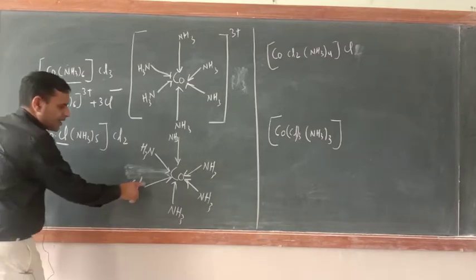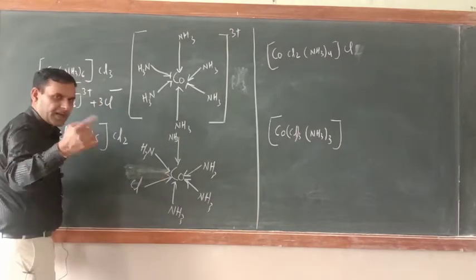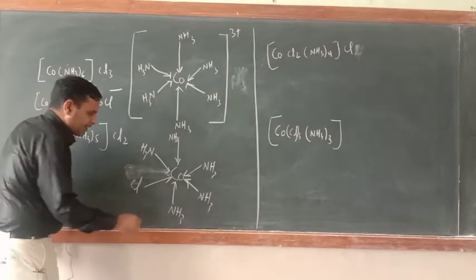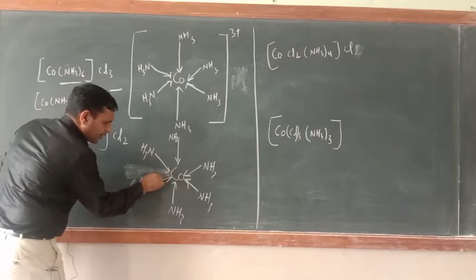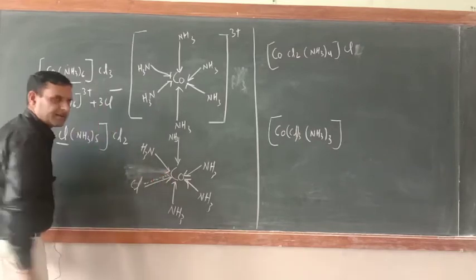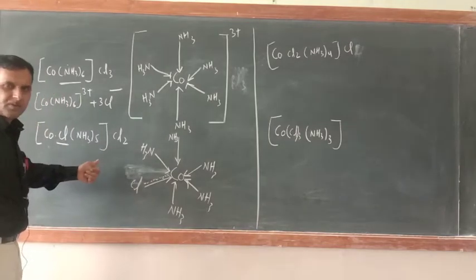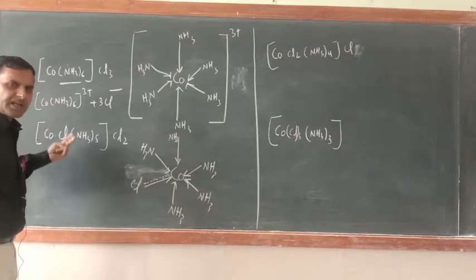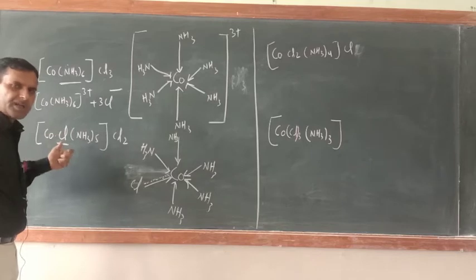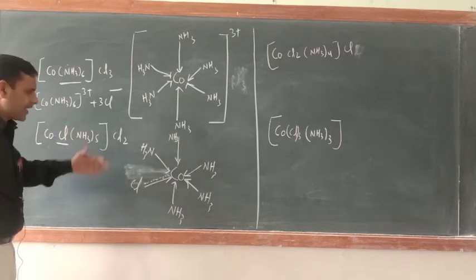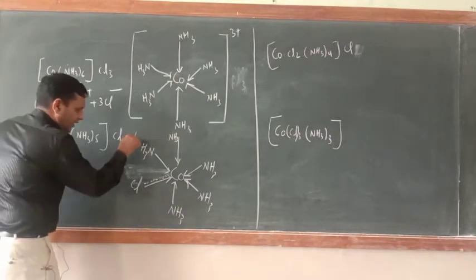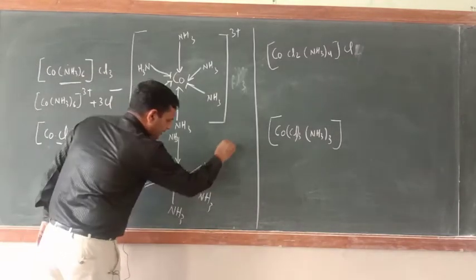So the first one is a coordinate bond, it means secondary valency. Now put here a dotted line, because it is fulfilling primary valency also. Okay, so if a negatively charged ligand is present inside the coordination sphere, it will fulfill both valencies, primary as well as secondary valency. Now again bracket close.